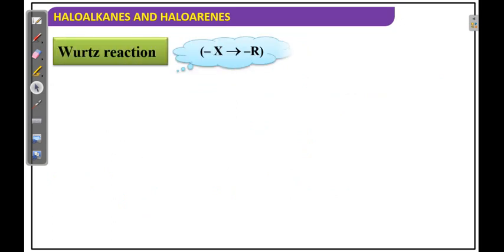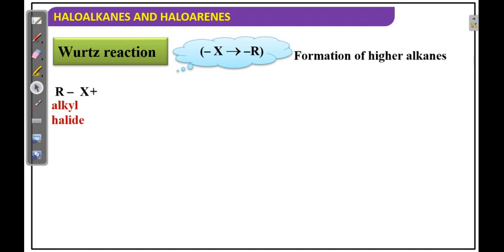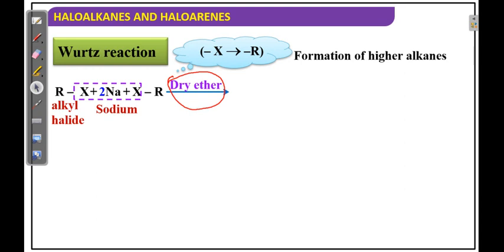Wurtz reaction: alkyl halide reacts with sodium in the presence of dry ether. This solvent is also important. Why not aqueous? Aqueous with sodium is explosive. That's why we are taking dry ether, and these form R-R, alkane.